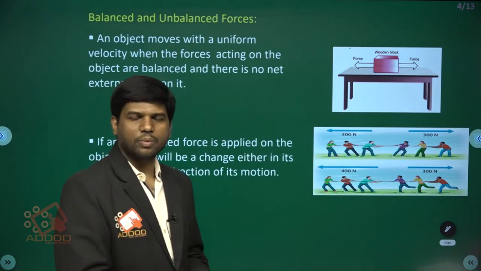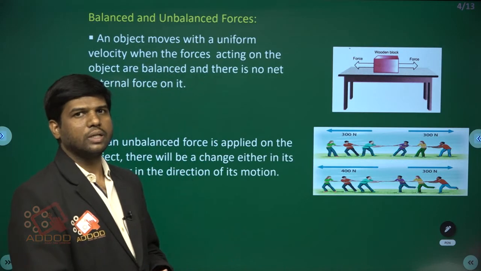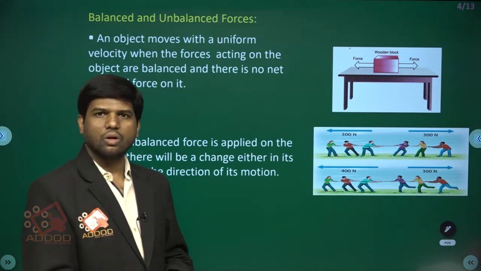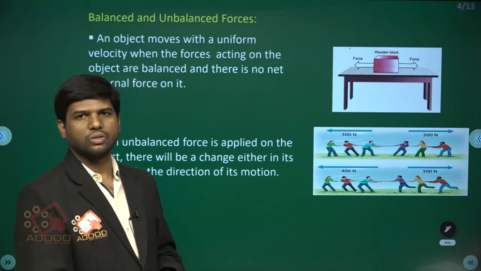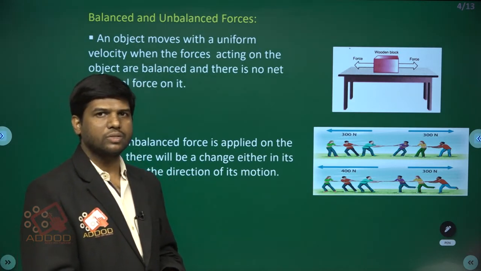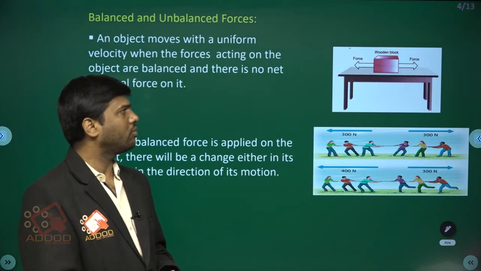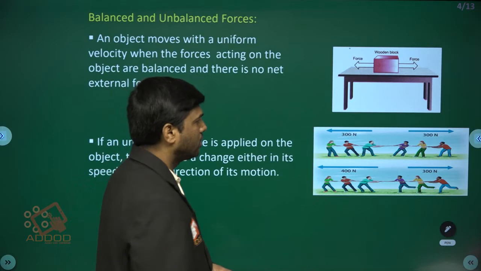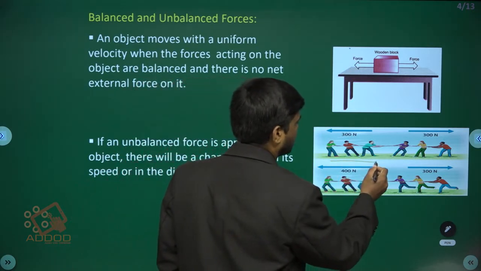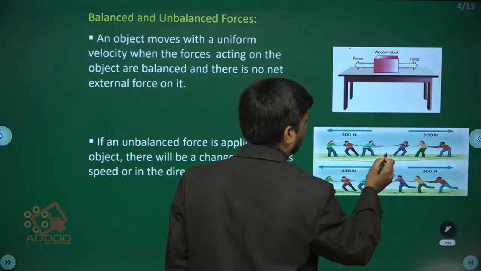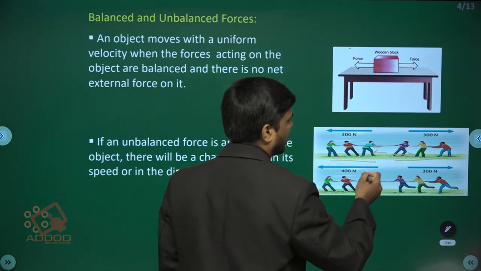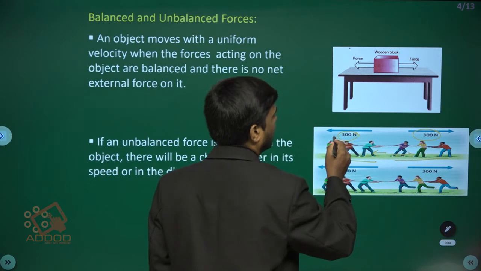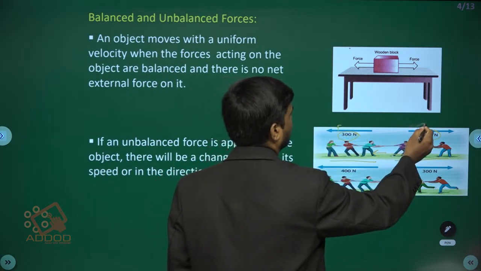When you are applying force on an object, those forces are either balanced or not balanced. In tug of war, these three persons are pulling in one direction and these three in another direction, but both sides use the same amount, 300 newtons of force and 300 newtons of force.